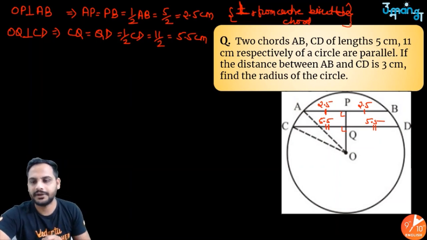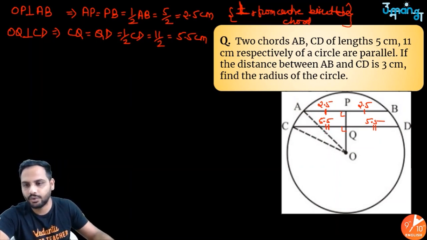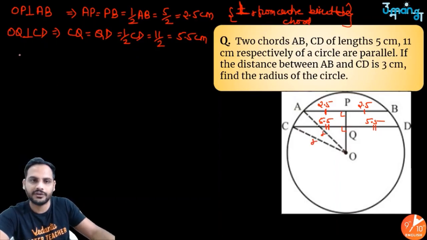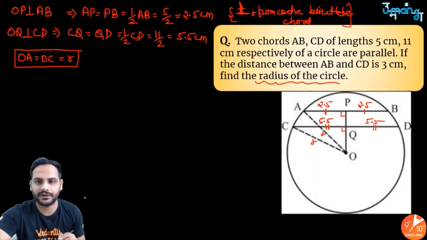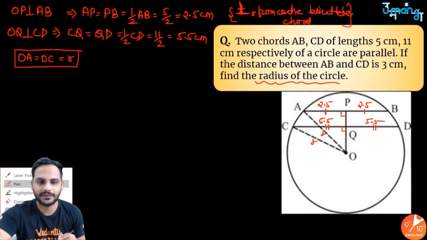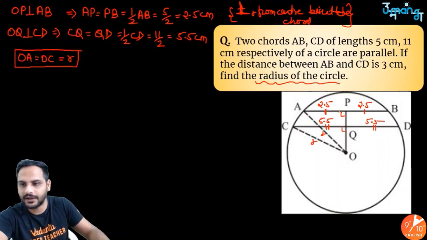Got it? Now look, if I join OA, it will be forming a radius. OC is also a radius. So we know OA is equal to OC. Both are representing the radius of the circle. We need to find out the radius of the circle. So let's first talk about the triangle OPA.